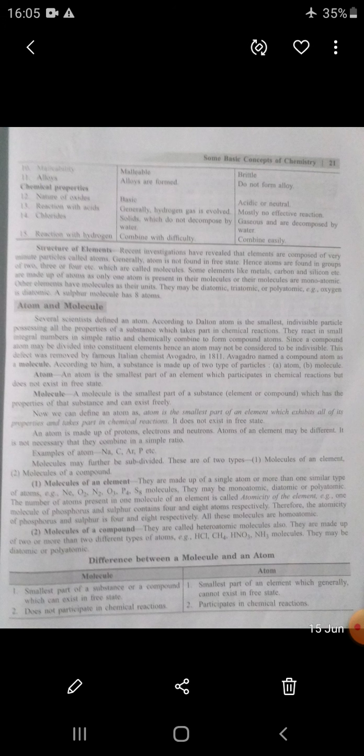One molecule of phosphorus and sulfur contains 4 and 8 atoms. Atomicity of phosphorus and sulfur is 4 and 8. All these molecules are homoatomic because all the atoms are similar to each other.